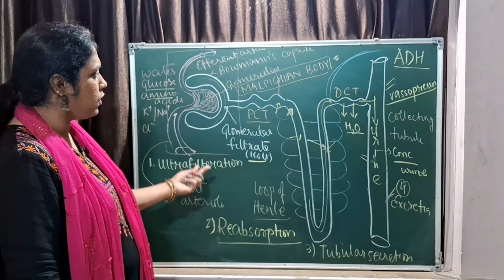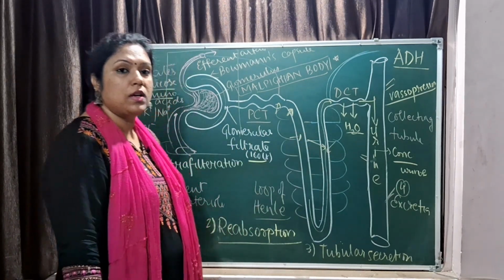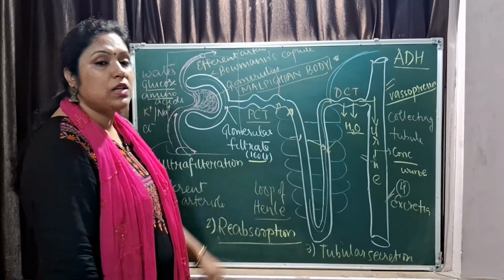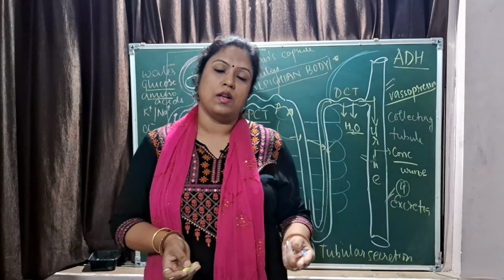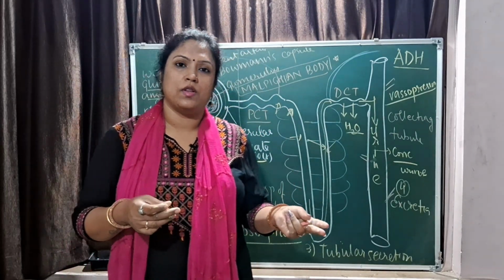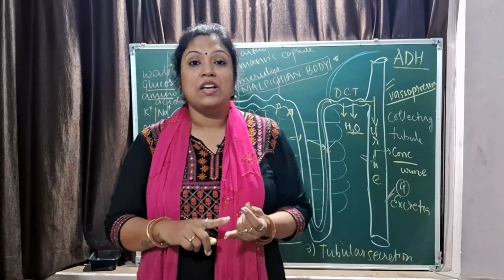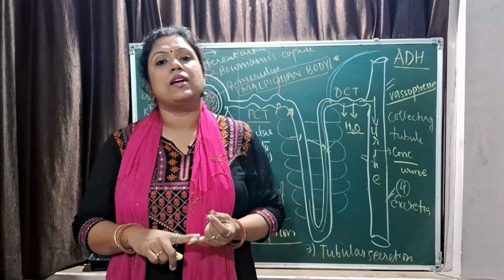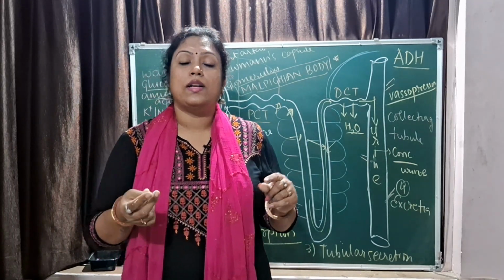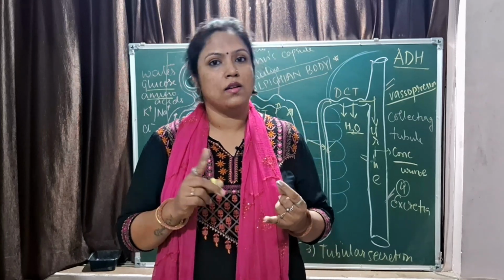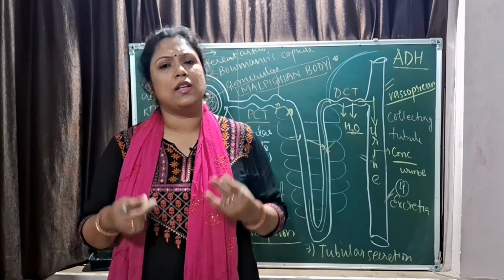Now as we have seen, things going in, coming back, going in, coming back, and finally the urine is being formed. So when the urine is formed, there are two questions which are asked in the examination. Name two organic components of the urine, name two inorganic components of the urine. When you talk about organic components, talk about urea, uric acid, creatinine. These are the organic constituents of your urine. Another one, that is inorganic: potassium chloride and sodium chloride, NaCl and KCl, two salts. Please remember the names, there are only two salts.